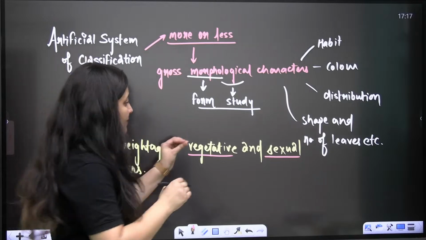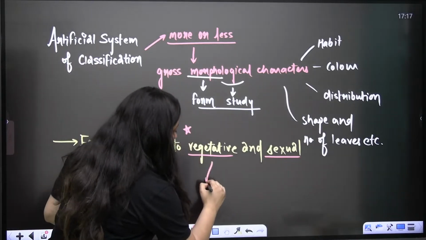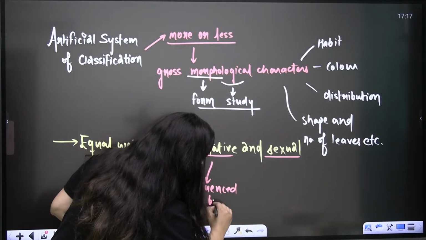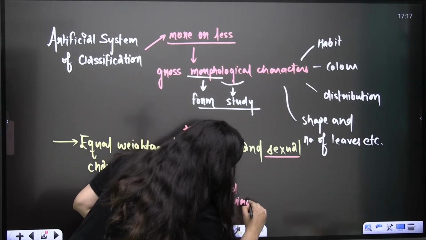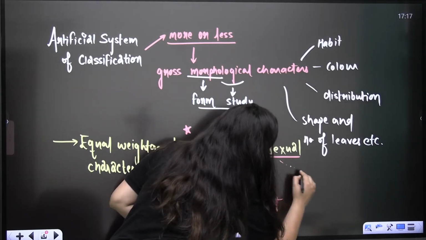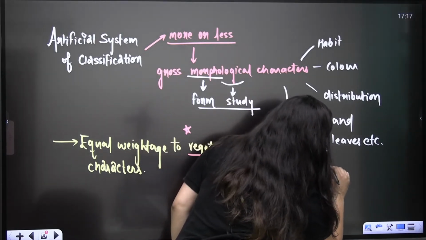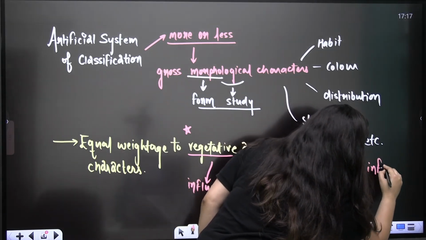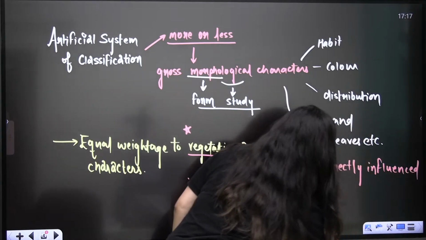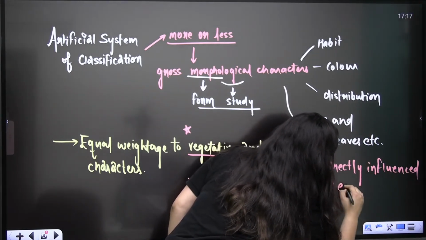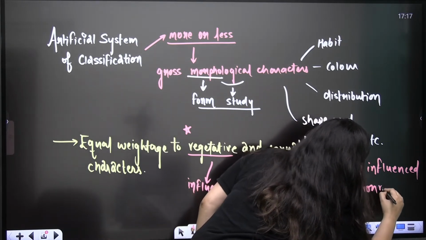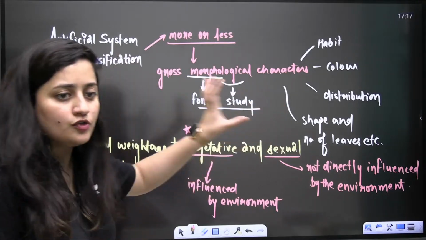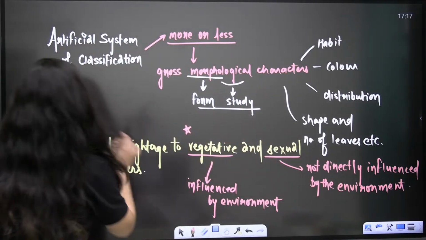Why is it so, bache? Because when you talk about the vegetative characters, they are influenced by environment. But when you talk about the sexual characters, they are not directly influenced by the environment. That is the issue. That is the main problem. So these are the drawbacks also in the case of artificial system of classification. So kindly note it down.